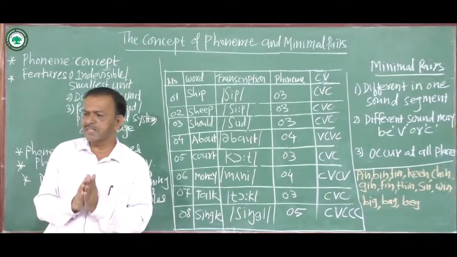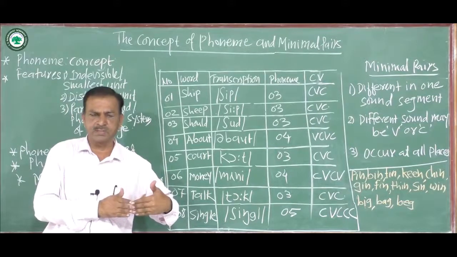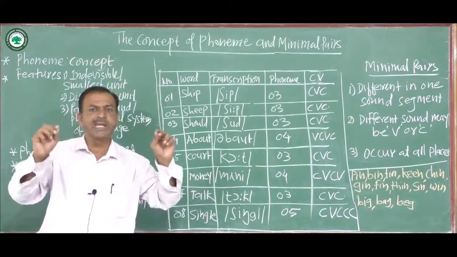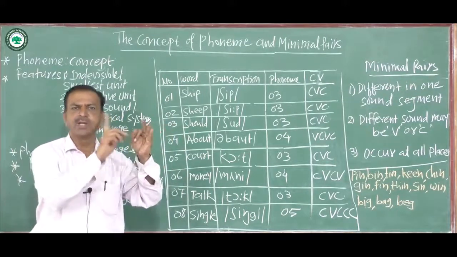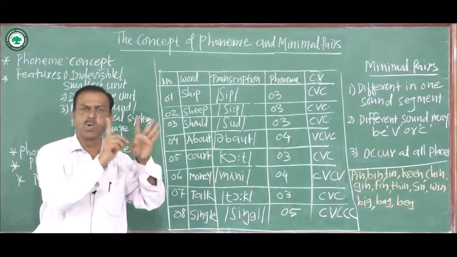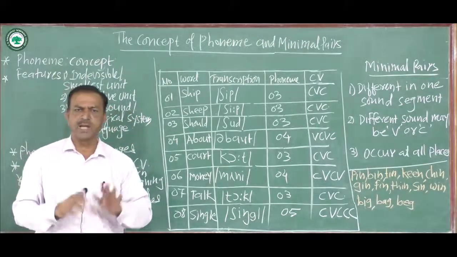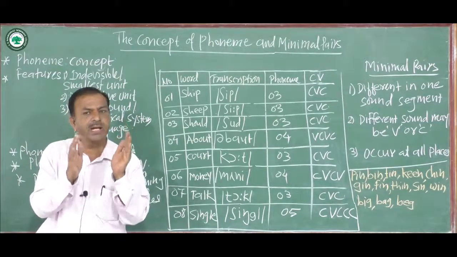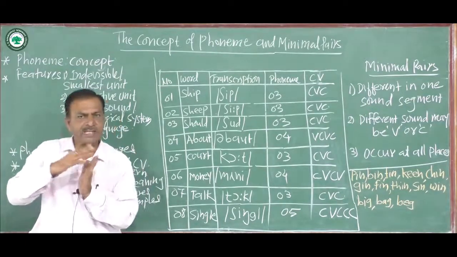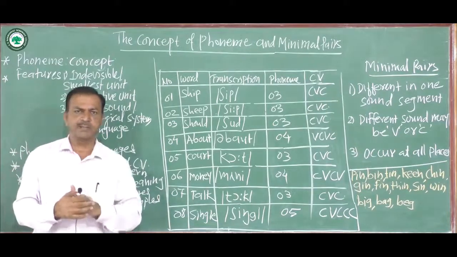Again, phrases can be divided into words. When we say he goes to school, there are 5 words, and 5 words make a sentence. Again, words can be divided into syllables.